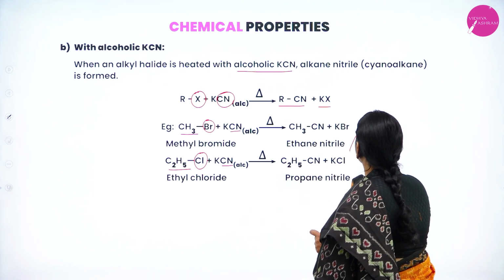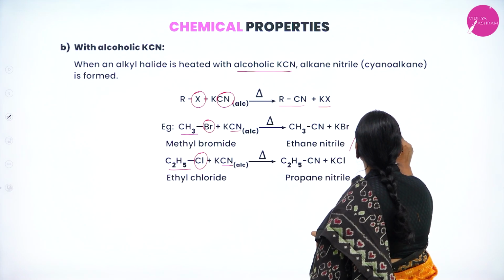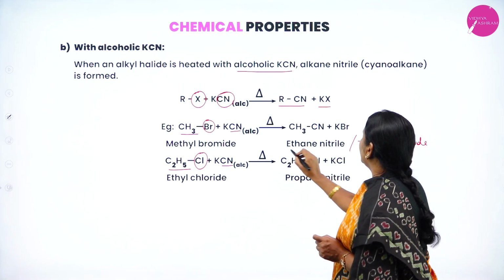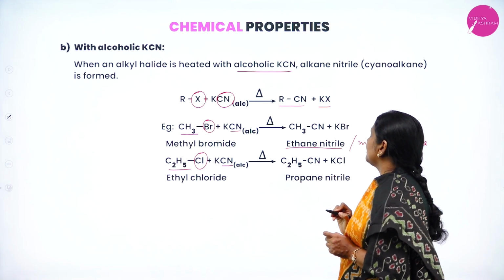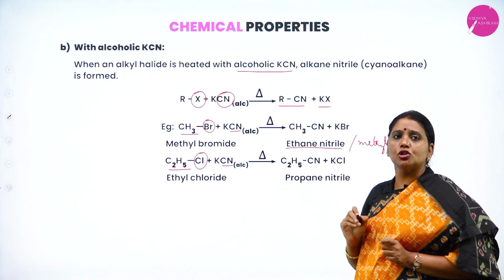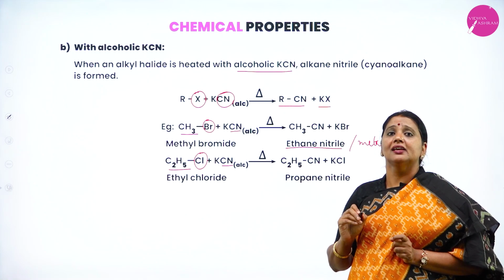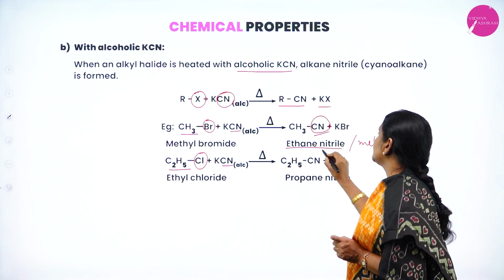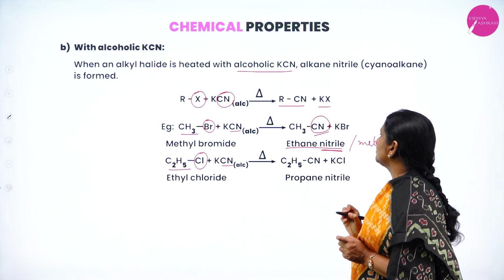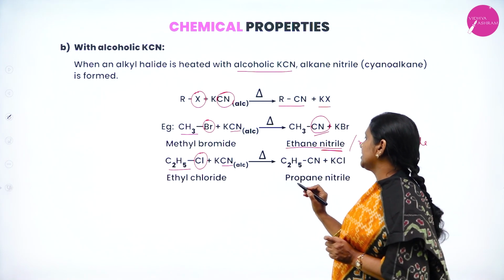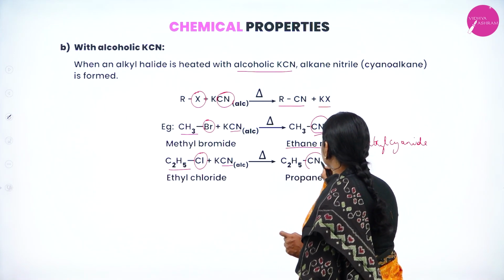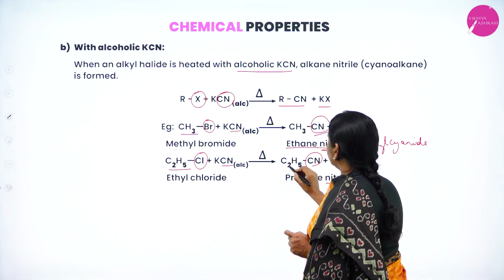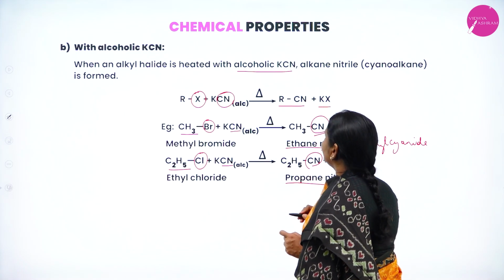Methyl cyanide is the trivial name, and its IUPAC name is ethane nitrile. See, because of the functional group, if CN is present, it is known as what? Nitrile. It is known as propane nitrile. CN is present, so it is nitrile. How many carbon atoms are there? 1, here 2. Therefore, it is propane nitrile.